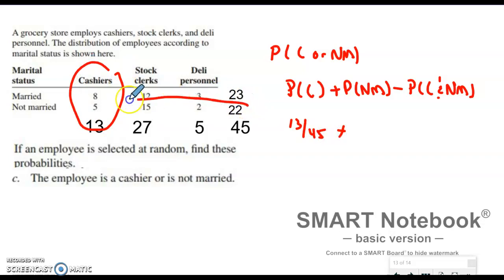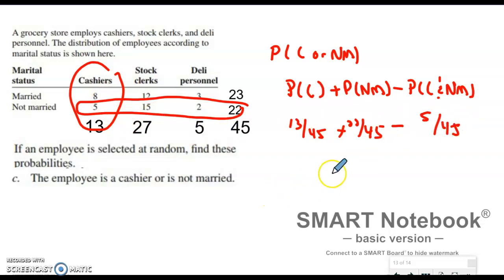Not married. Looks like I got 22 out of 45 that are not married. Minus, how many are counted twice? That's 5 out of 45. If I add up all that together, I'm going to get 30 out of 45. That's going to be 66%.